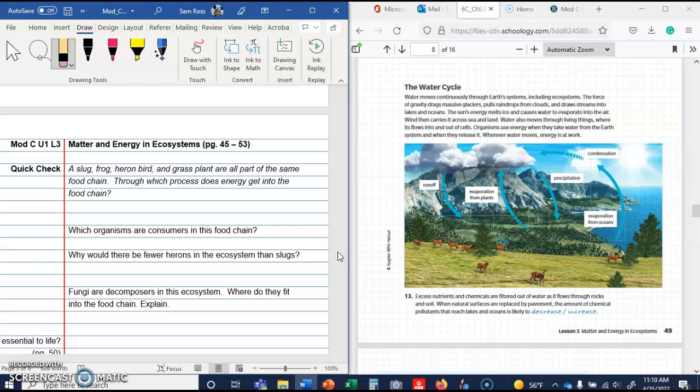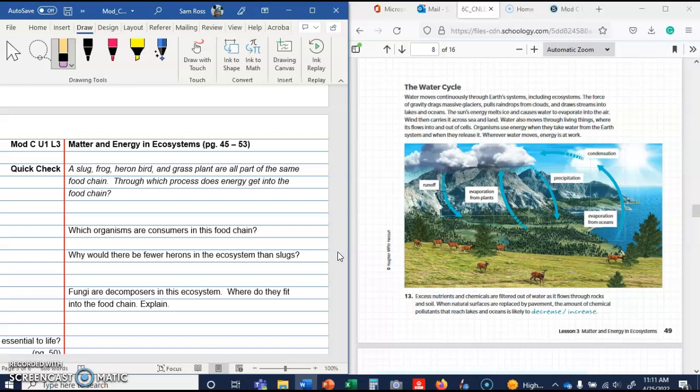Why would there be fewer herons in the ecosystem than slugs? There should be fewer carnivores than herbivores because so much energy is lost at each level of the food chain, and there's less energy available to large consumers. Remember, as we go up in the energy pyramid, the slugs are going to be down close to the bottom. The herons are closer to the top. There's less energy available where the herons are. That's why there would be fewer herons than slugs.